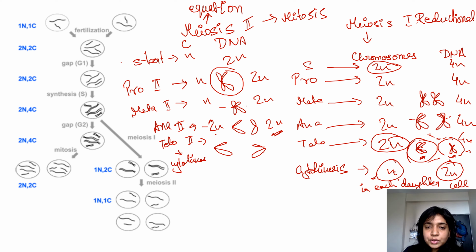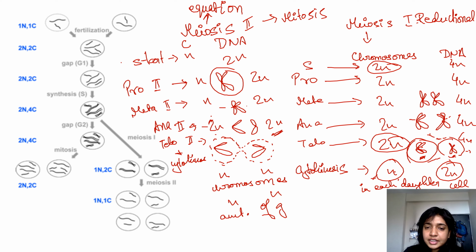So at the end of your cytokinesis, the furrow has formed and the cells have divided, and 2n gets divided into two cells, so each cell has n number of chromosomes. Similarly, the total genetic content is also divided between the two cells, so each cell will have n amount of genetic content.